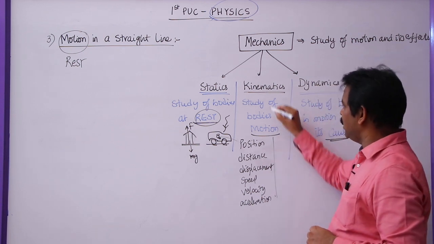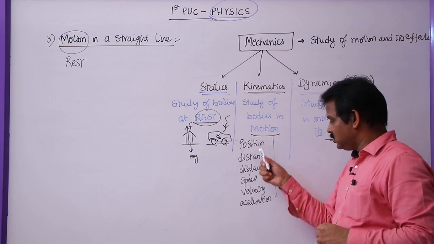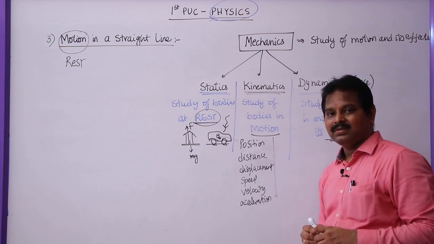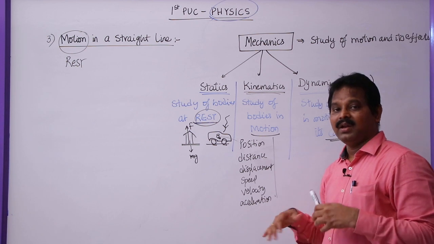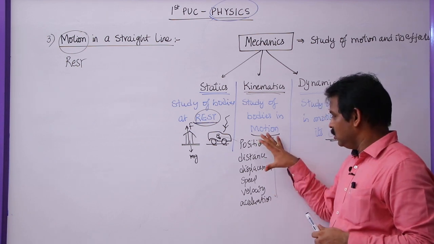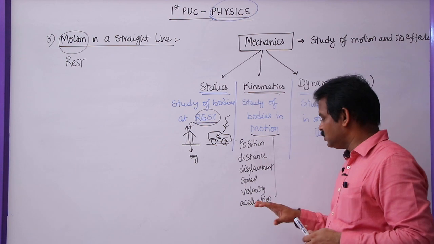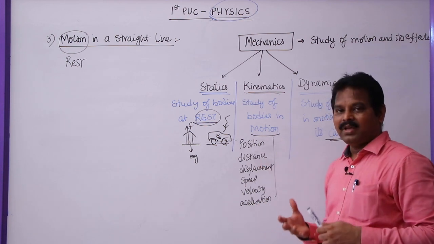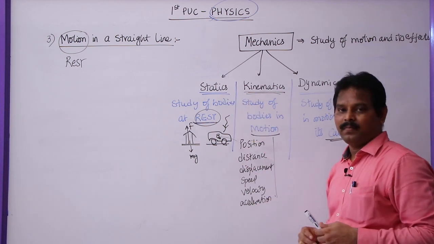So these are all the terms that are related to kinematics. Based on this, we have some applications and we can solve some problems. So based on this, we will derive the equations of motion in this lesson.